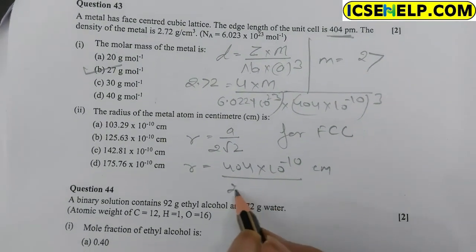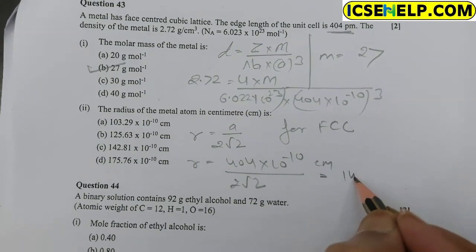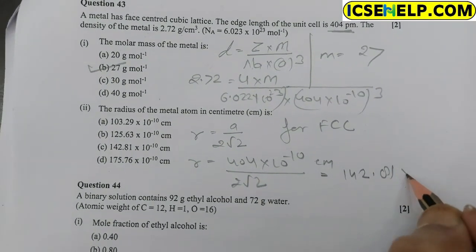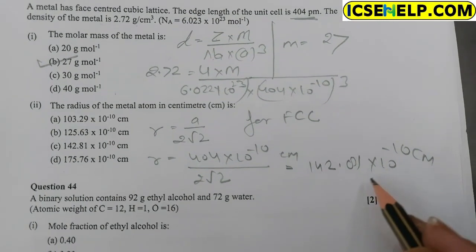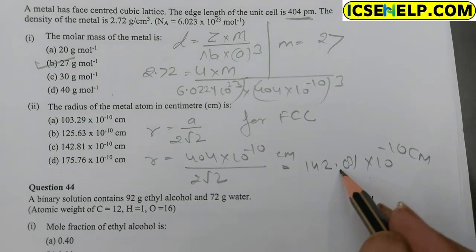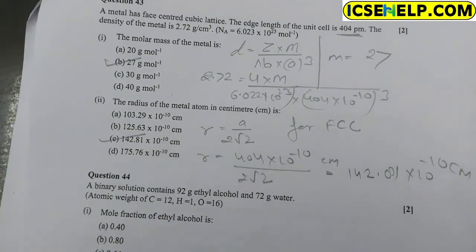On solving we get 142.81 times 10 to the power minus 10 centimeter. So option C is correct.